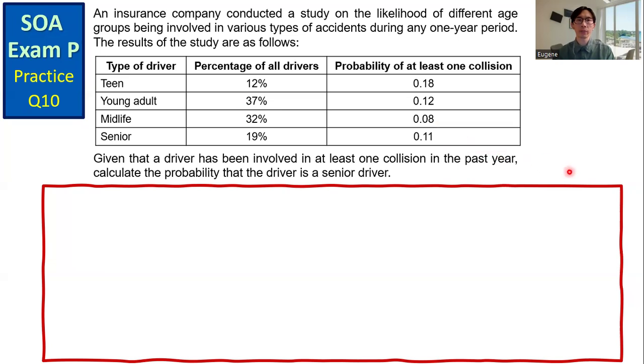Given that a driver has been involved in at least one collision in the past year, calculate the probability that the driver is a senior driver.